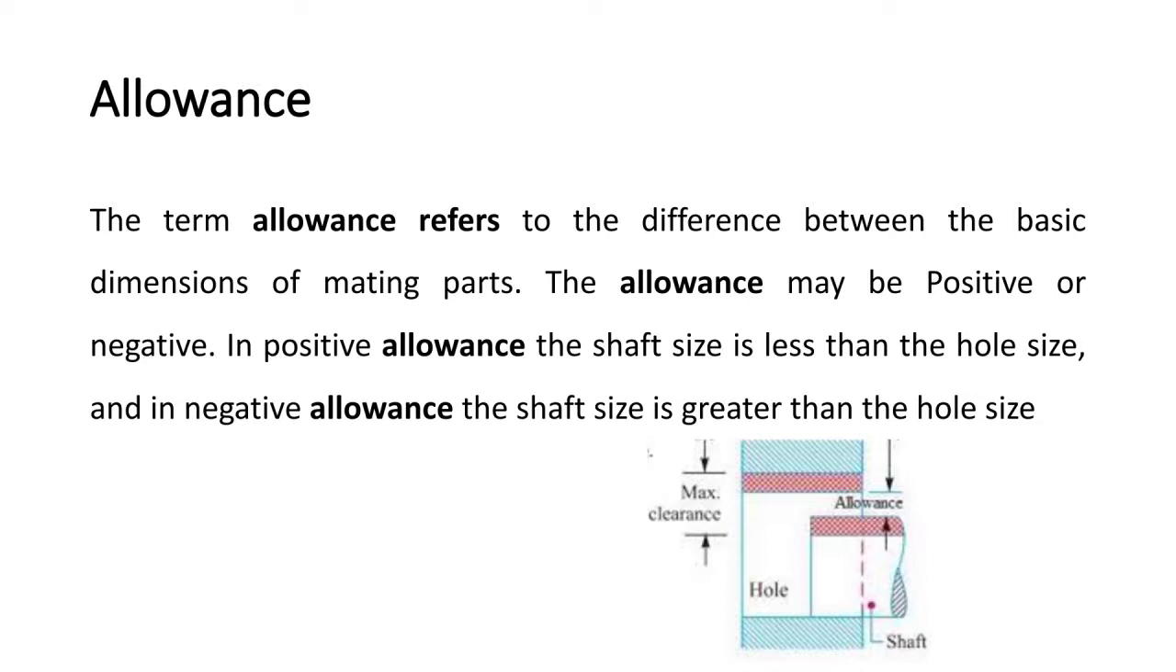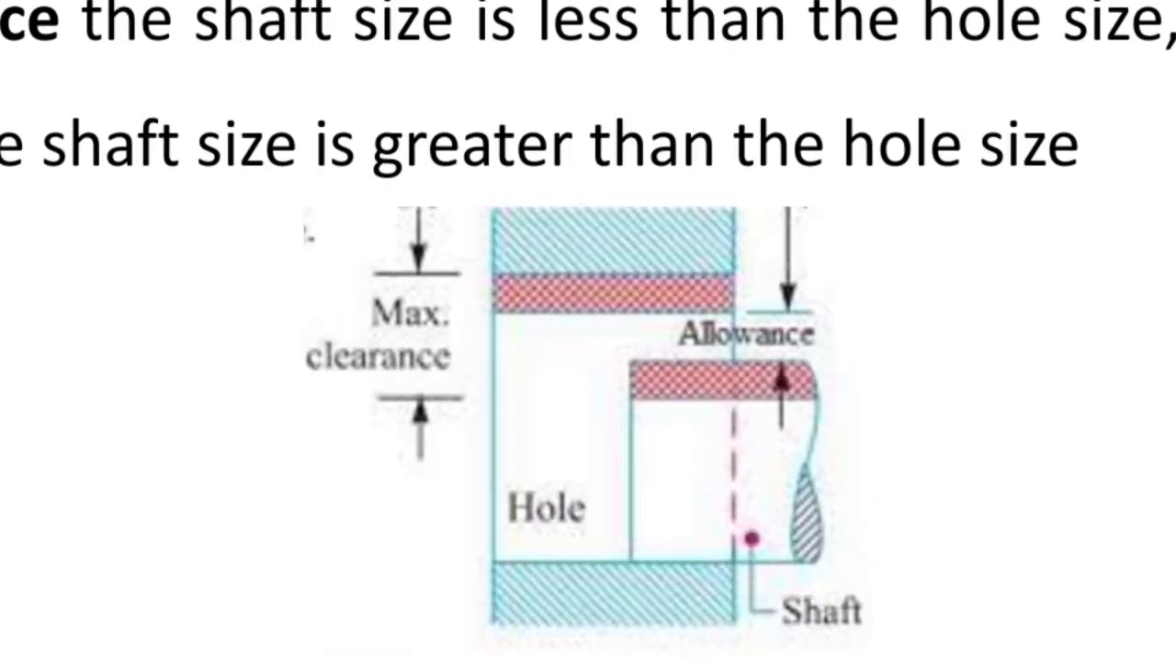Allowance. The term allowance refers to the difference between the basic dimensions of a mating part. The allowance may be positive or negative. In positive allowance, the shaft size is less than the hole size, and in negative allowance, the shaft size is greater than the hole size. So here you can see the allowance.